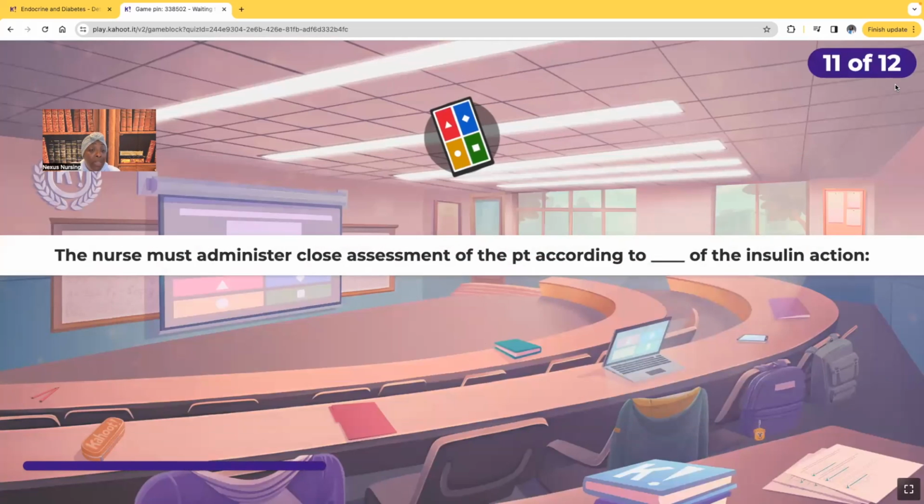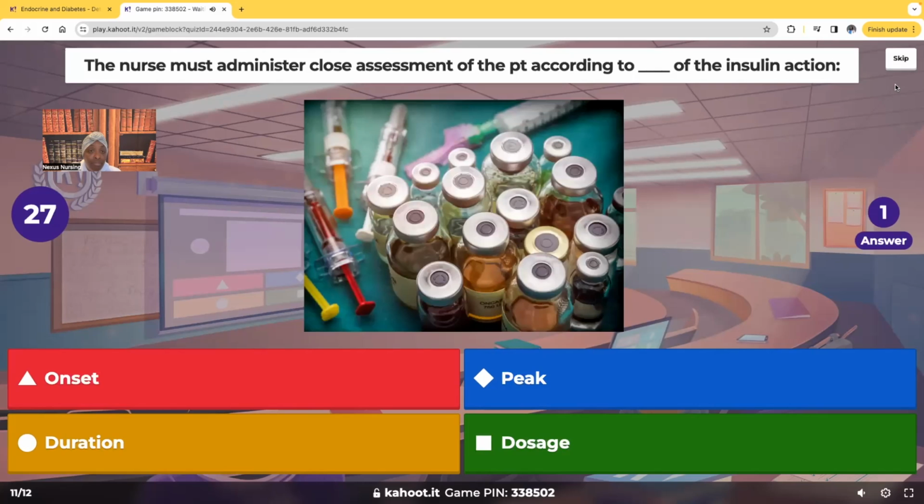All right, the nurse must administer close assessment of the patient according to blank of the insulin action. So when is the time you're going to monitor the patient the closest? When are you going to be most concerned? Onset, peak, duration, or dosage of the insulin?